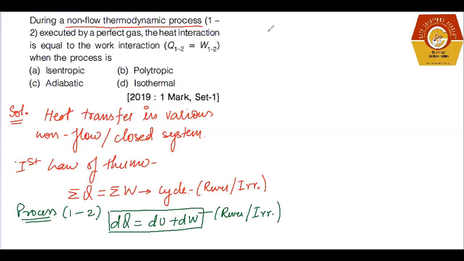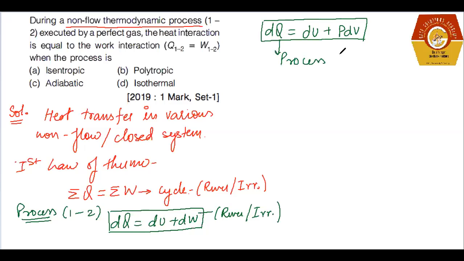If this equation is changed, if I say del Q is written as delta U plus P delta V, right, the work done being converted into P delta V, then this equation is applicable only for a process, and it is exclusively for reversible conditions, right?